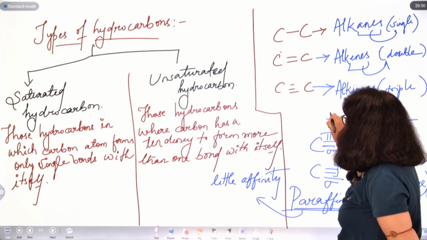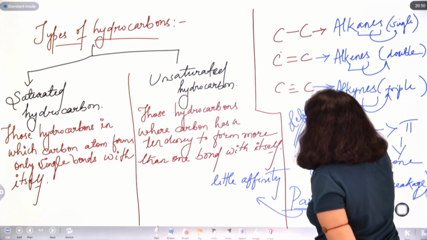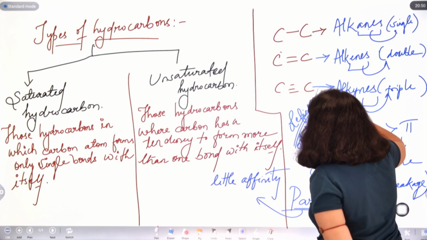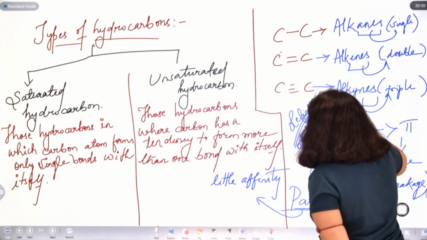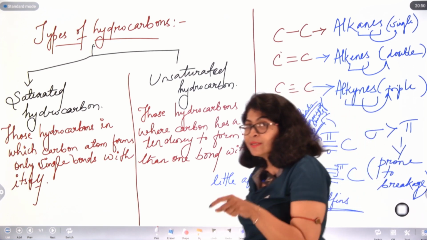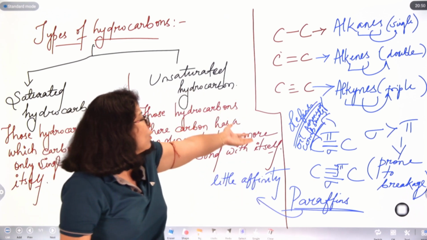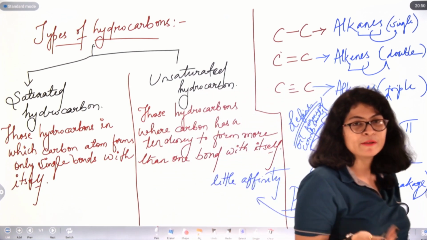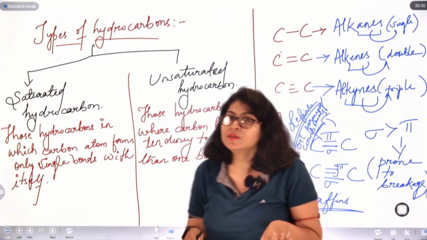Alkenes fall under the category of olefins, which means oil forming compounds. Alkenes are commonly known as olefins, which means they form oily compounds, therefore olefins. Alkynes as such do not have any particular name.